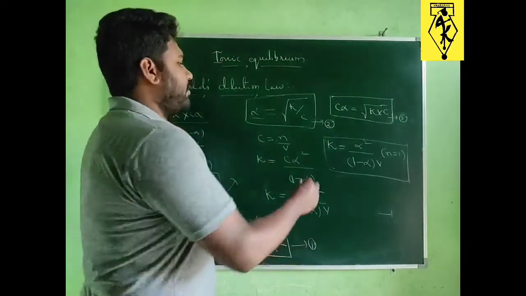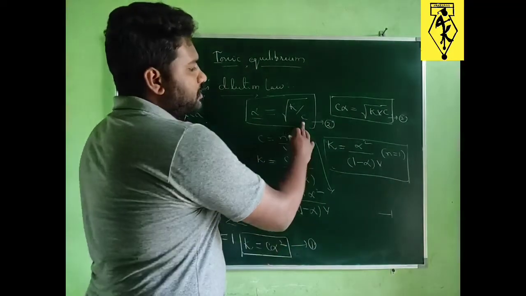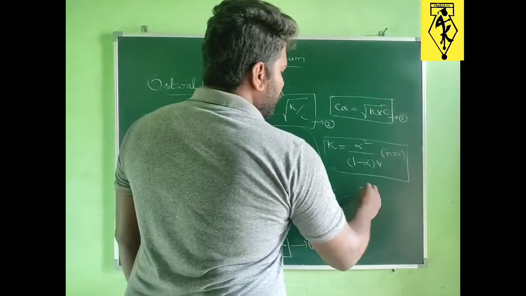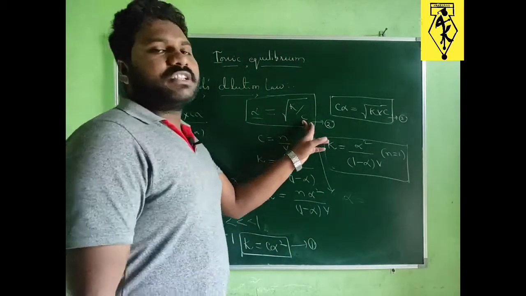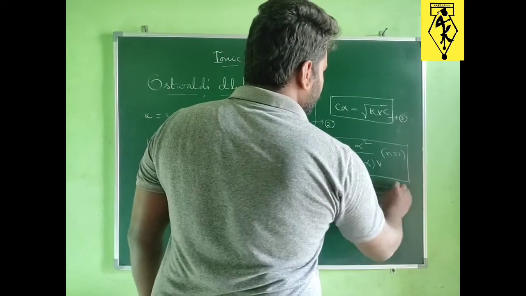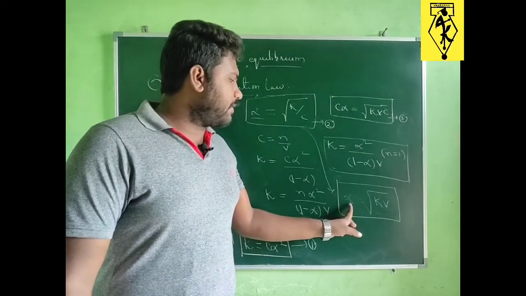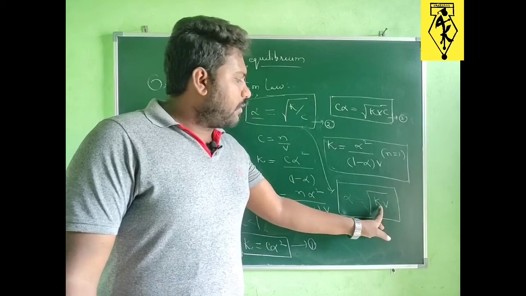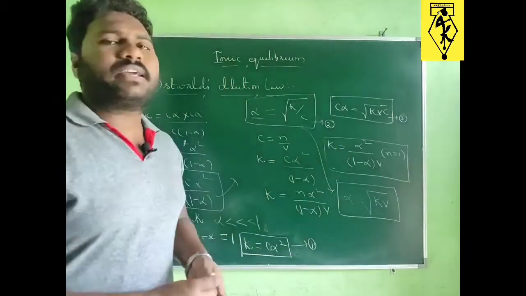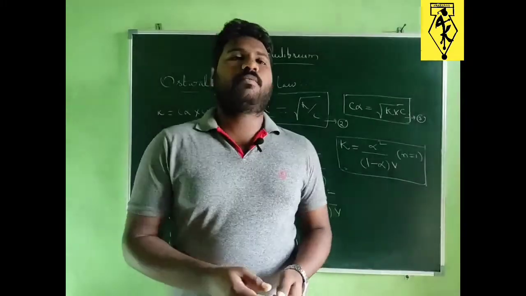And from this equation, we can write one more expression. Here, we can replace this concentration term by the volume term. So alpha is equals to, since concentration is inversely proportional to volume, the square root of Kv. So this is the equation. If you want to calculate the degree of dissociation, and the values are given in terms of dissociation constant and volume, we use this. So these are the different equations which we use in problem solving from this Ostwald dilution law. This is about this lecture.